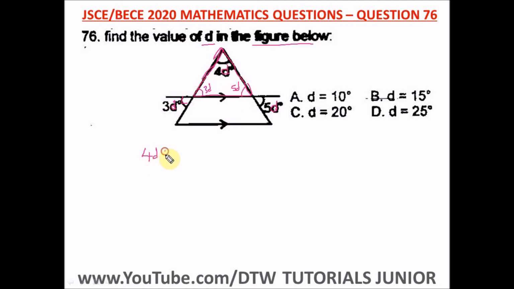So we add these up and equate to 180 so we can find D. So we have 4D plus 3D plus 5D is equal to 180 degrees. So 4D plus 3D, that's 7D, plus 5D, that's 12D, equal to 180 degrees. So to get D, we divide both sides by 12. This will cancel out, and 180 divided by 12, how many times will it go? It will go 15 times. So D is equal to 15 degrees. So the value of D is 15 degrees, and our right option here is option B.